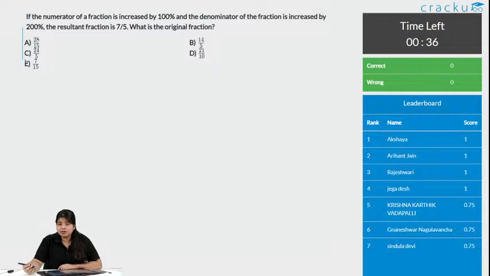Chalo, a very easy question. You can just do it. It will not take even 20 seconds. This is that easy. You know what is 100%, you know what is 200%, you know what is numerator and denominator.